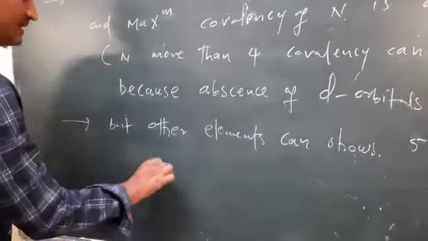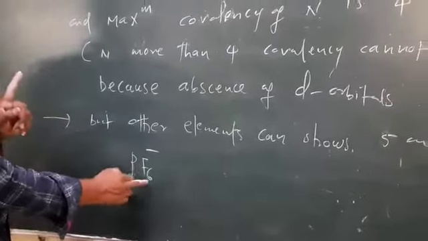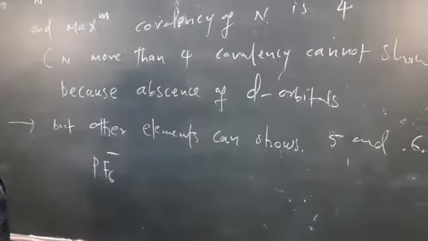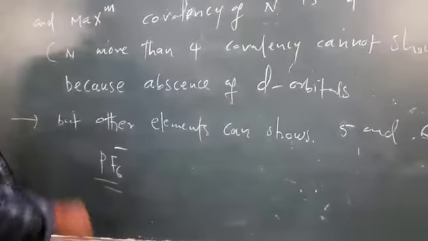Example, PF6 minus. In this case, around the phosphorus there are 6 bonds, so the covalency is 6.